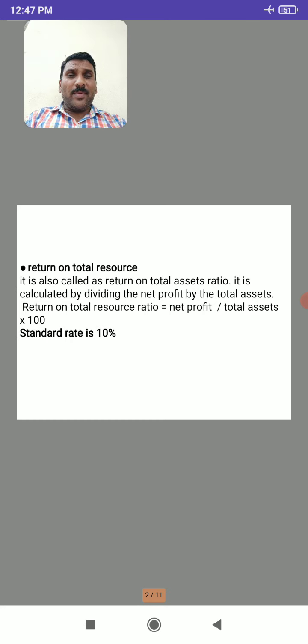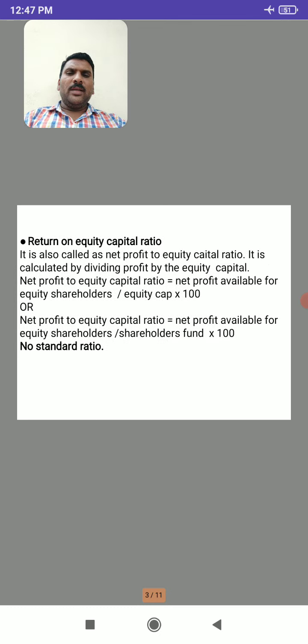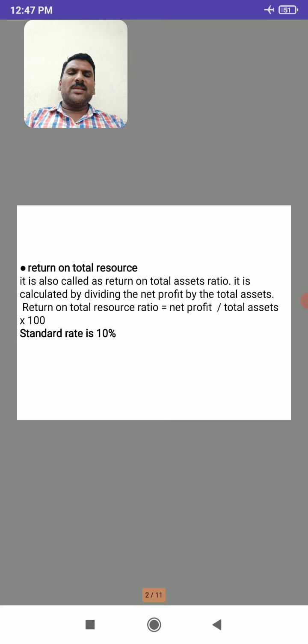Here the firm has to maintain 10% as standard rate. If he maintains less than 10%, it shows inefficiency. If his earning is more than 10%, automatically it indicates the high efficiency of the firm. Therefore the firm has to maintain more than 10%. The standard rate, or the minimum rate, is 10%. In this ratio we are studying the relationship between the net profit and the total assets.